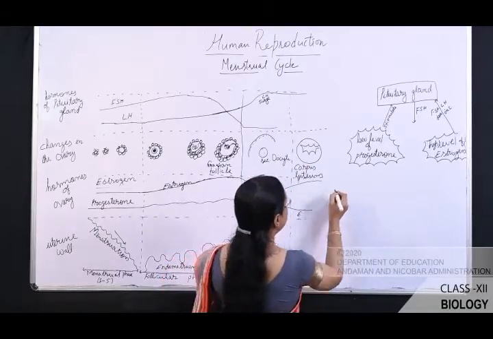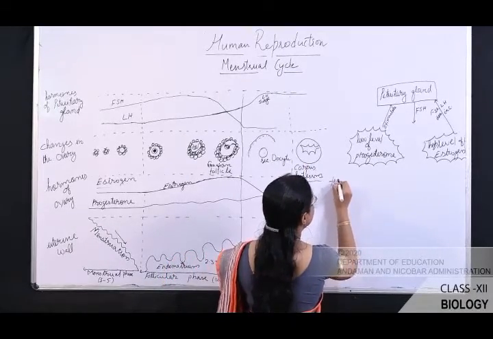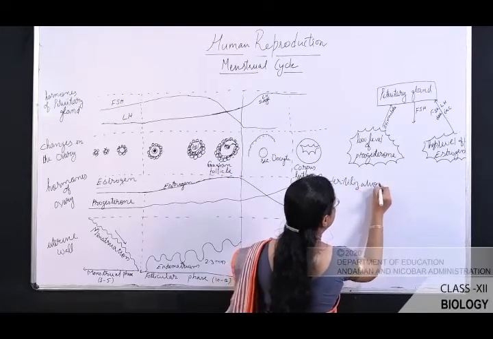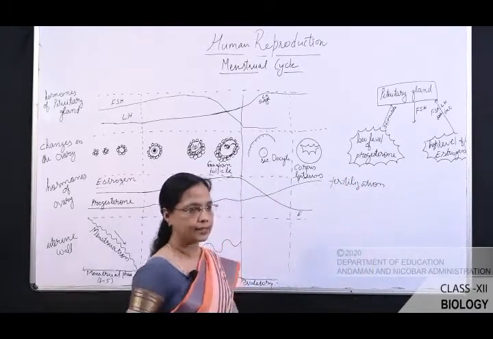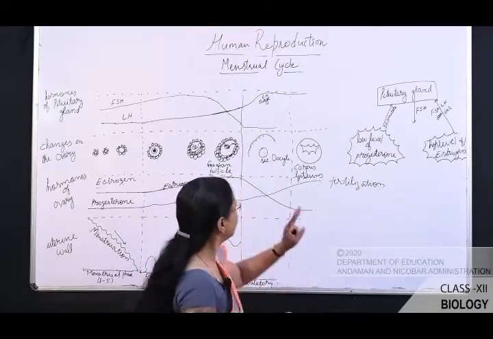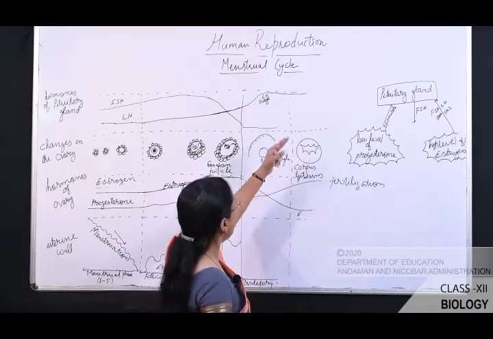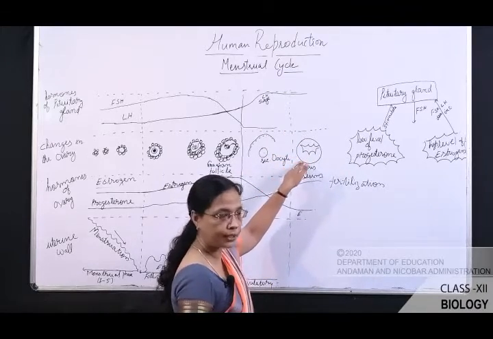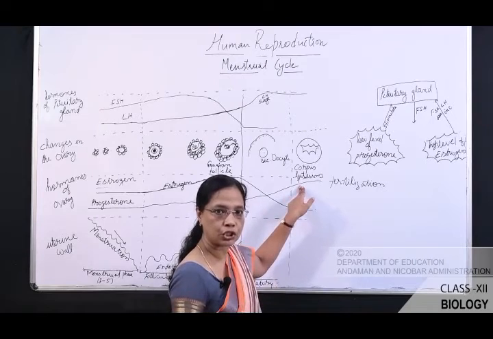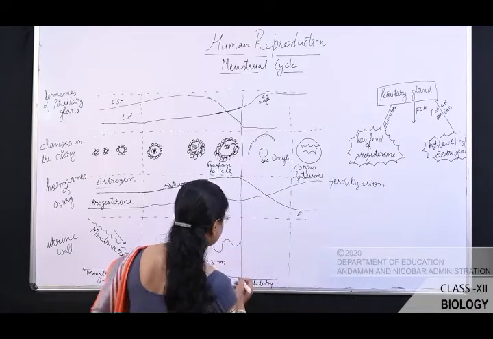Now, what happened if fertilization takes place? In the case of fertilization, the LH level will be in the same, that means in a higher level, and it will maintain the corpus luteum. Corpus luteum keeps on secreting progesterone, and it helps.